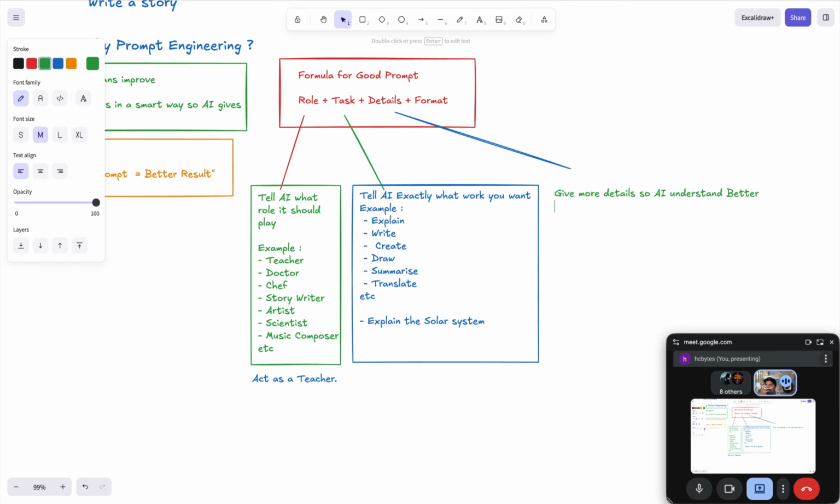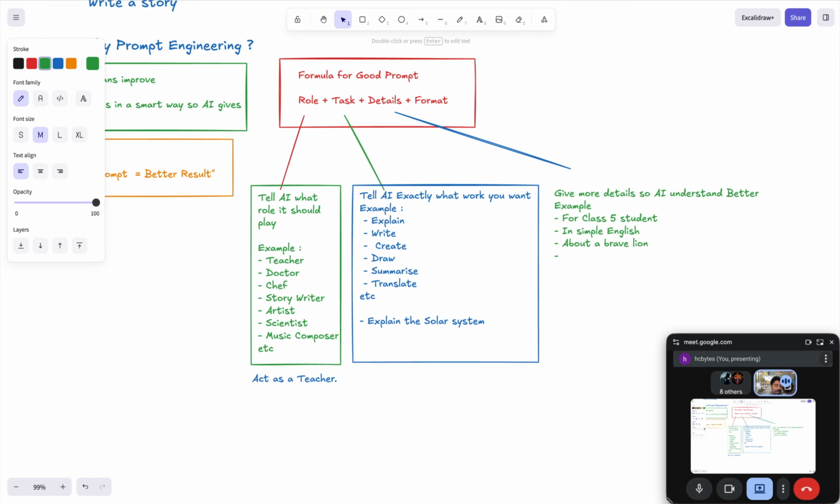If we are asking anything, we need to give the AI more details so that it can understand and reply based on that. For example, I want to ask for a class 5th student, in simple language or simple English, about a brave lion.